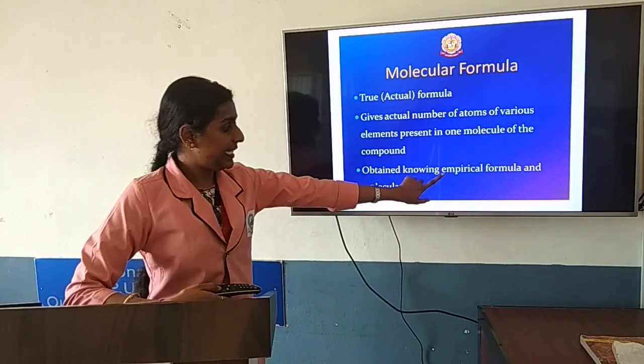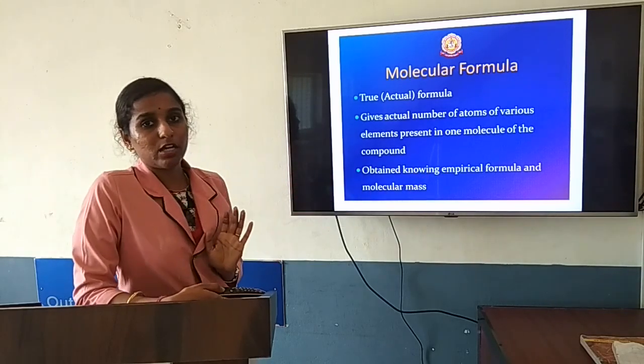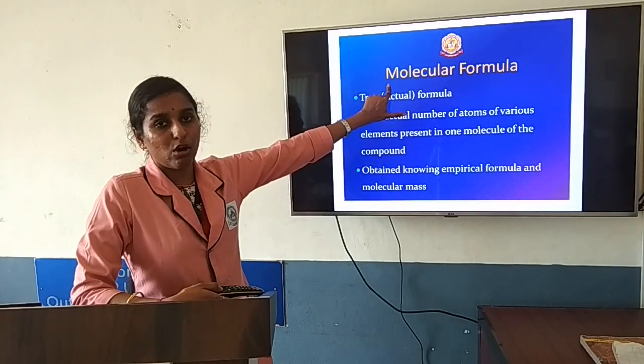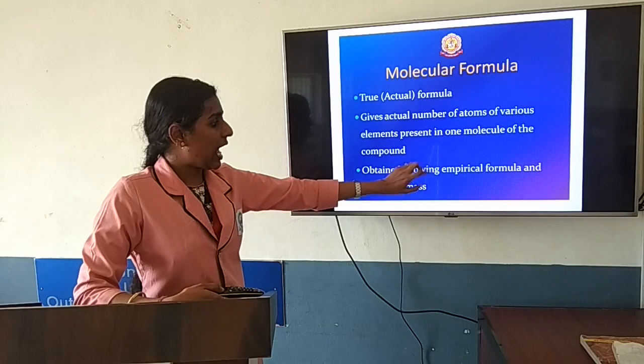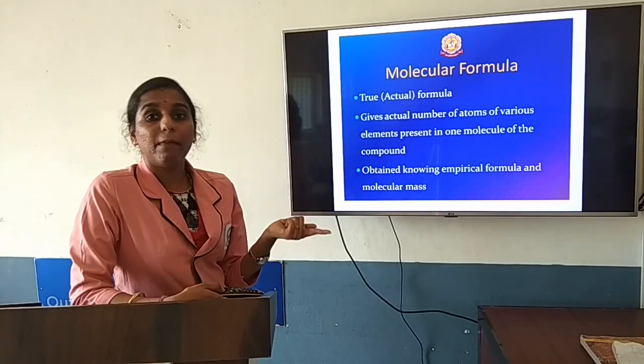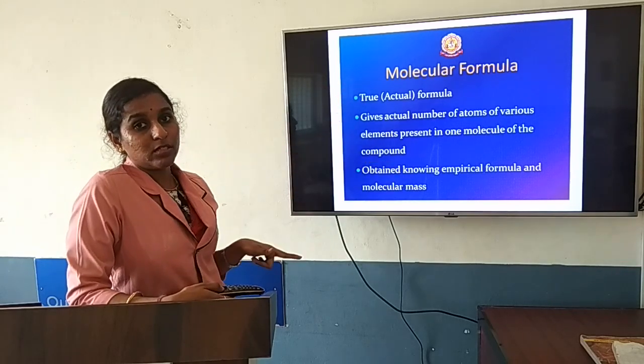By finding the empirical formula, and you should also know the molecular mass of the compound. If you have these two, it is easy to find the molecular formula.